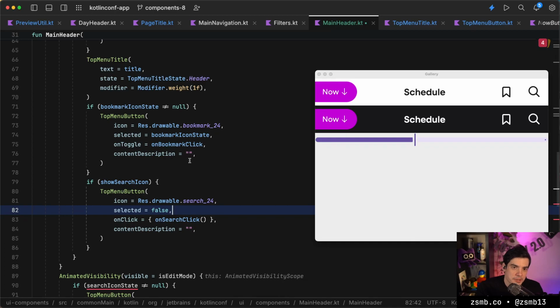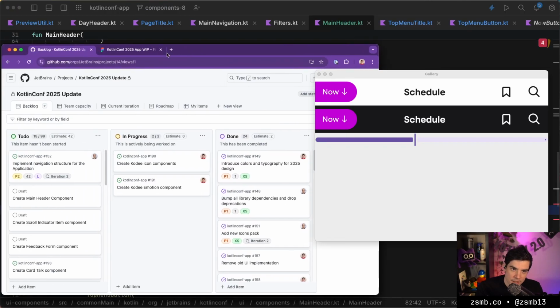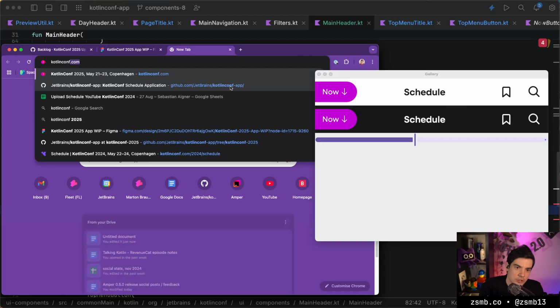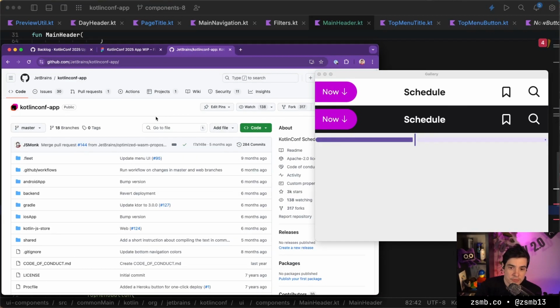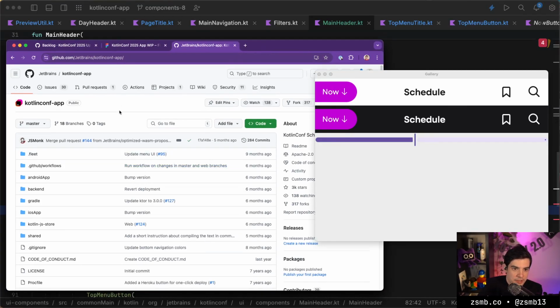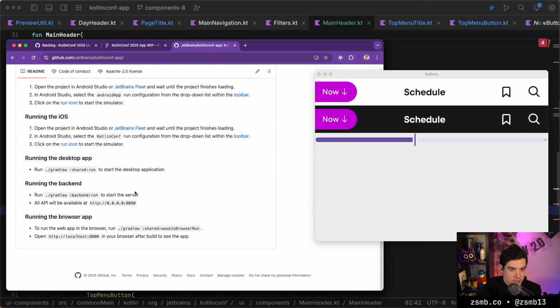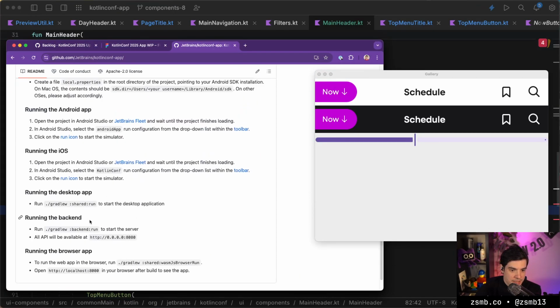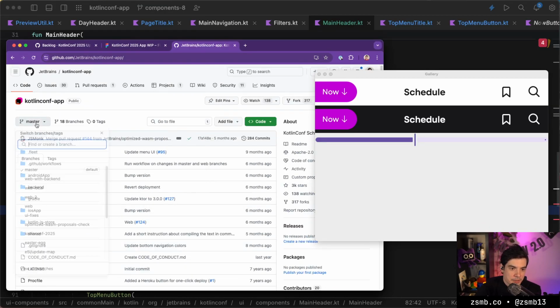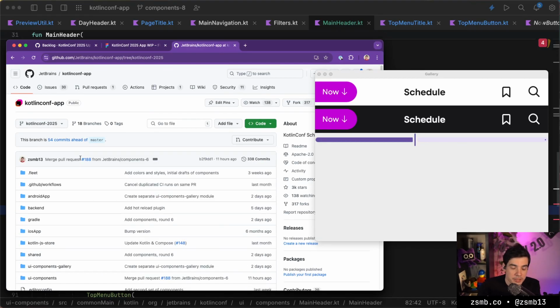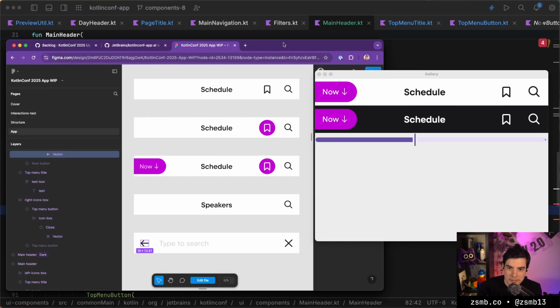Yes, this is Compose Multiplatform. So we are coding the new version of the KotlinConf app, which is actually open source. You can find it on GitHub in the JetBrains/KotlinConf app repo. And that's the existing version on the master branch. If you want to clone it, it runs on Android, iOS, desktop, backend, browser with Wasm and all of that. But what we are working on now is the KotlinConf 2025 branch. So we're building out some of the components for the next year version of the app.